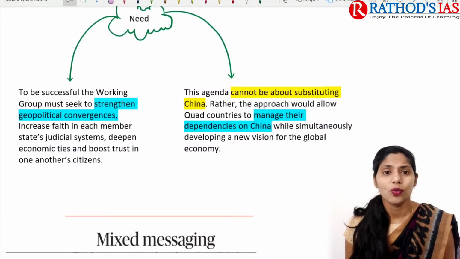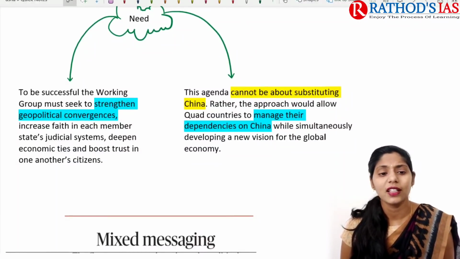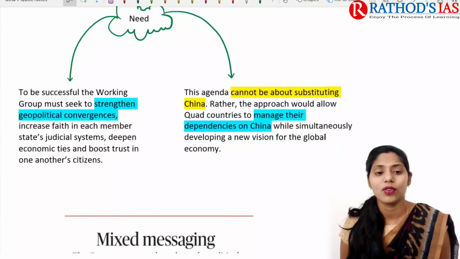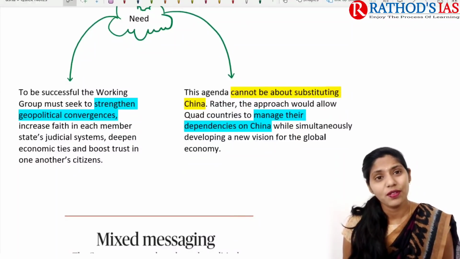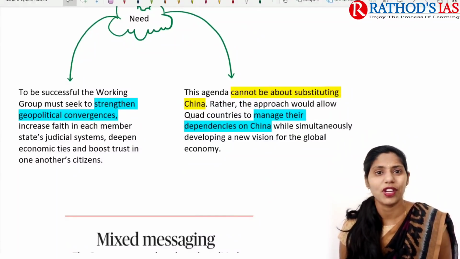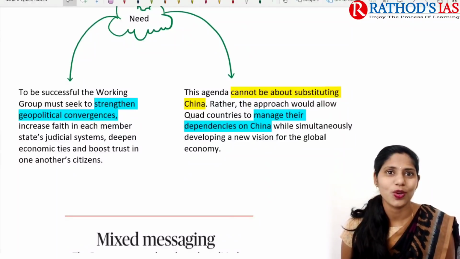First, for the working group to be successful, it must seek to strengthen geopolitical convergences. So we need to strengthen our geopolitical convergences, and we need to increase faith. Increasing faith is also very important.